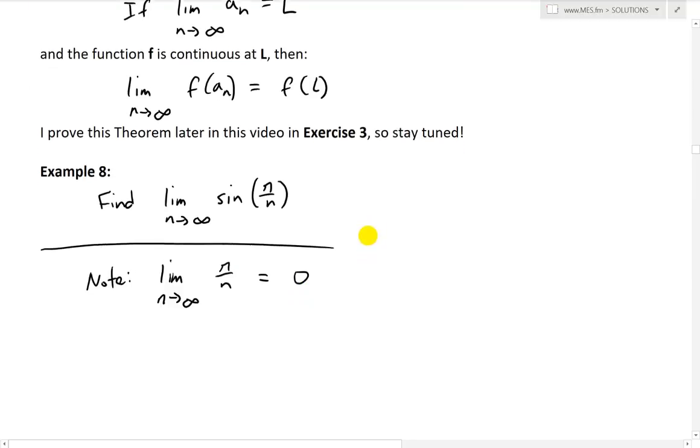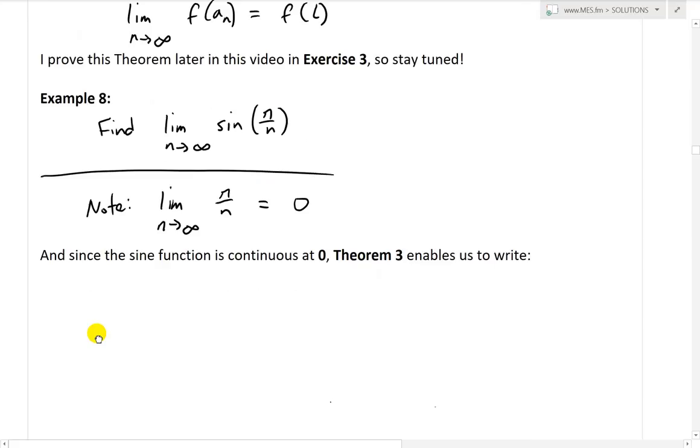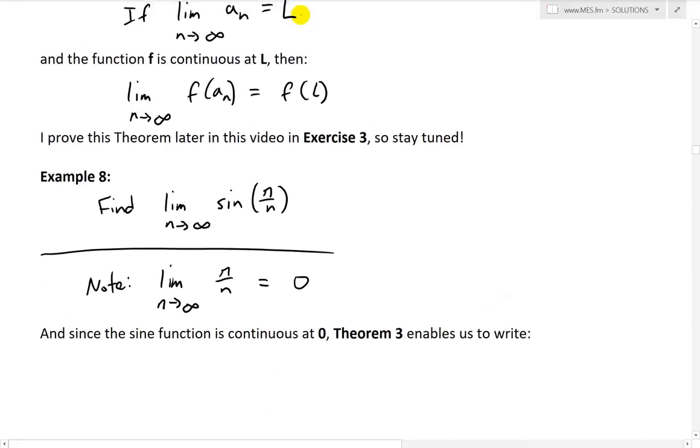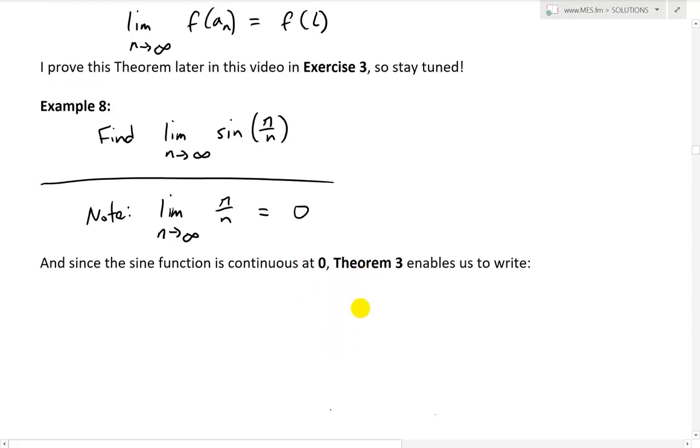So it's equal to 0. In other words, it equals a limit, and that limit is 0. And since the sine function is continuous at 0, it's actually continuous everywhere, then theorem 3 enables us to write the limit as n approaches infinity of this sine function, sine of pi over n.